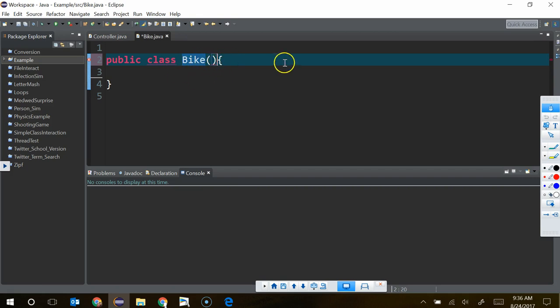No parentheses. That should be gone. The spacing you don't really need. I could put space. White space is ignored in Java, which would be fine, but the convention is maybe one space, maybe not. Okay? All right, questions on this? So that's the structure. Right now, let's have some instance variables.